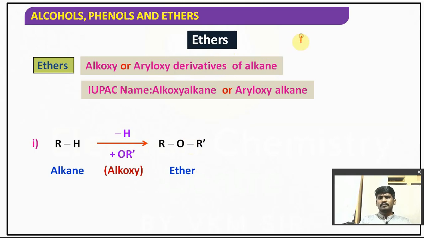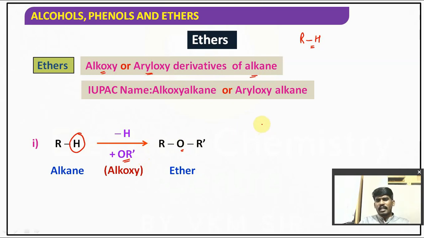As you know, it is alkane RH, in which a hydrogen is replaced by an alkoxy group OR'. It gives ether ROR'. ROR' is the functional group formula of the ether. So I can say these are alkoxy or aryloxy derivatives of alkane.